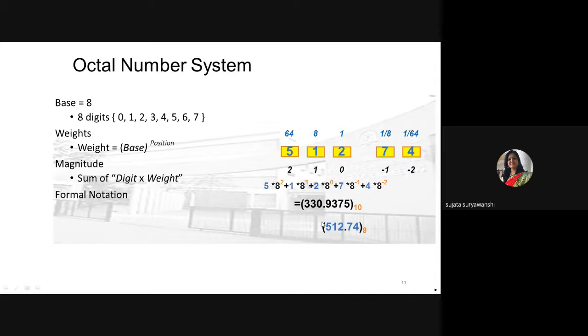Whenever you are representing any octal number, your digits should be less than 8, as the distinct values used to represent any octal number are only 8, from 0 to 7. We cannot represent an octal number using the symbol 8, because 8 is invalid in the octal number system. It is valid in the decimal and hexadecimal number systems, but not valid in octal or binary. So with the help of those symbols only, you can represent any number system.